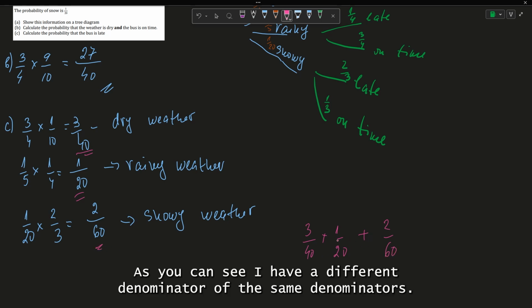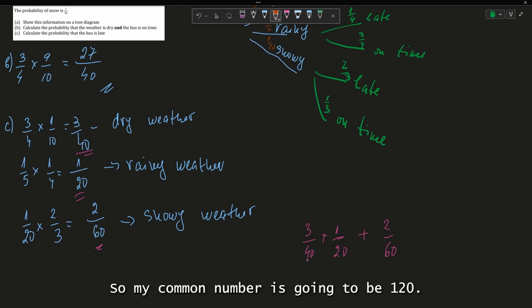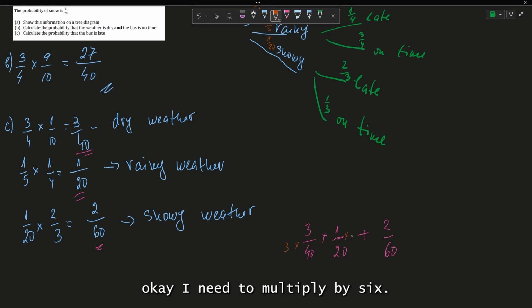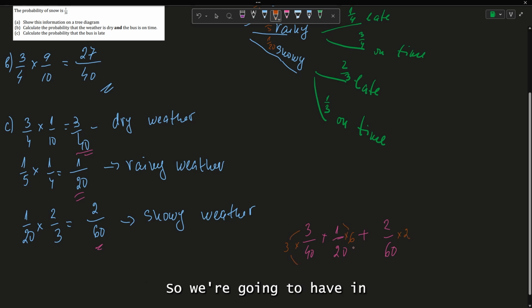As you can see, I have different denominators. I need to make them the same denominator. So my common number is going to be 120. To have 120 here, I need to multiply by 3. Here I need to multiply by 6. And here I need to multiply by 2. So we're going to have 120 in all three numbers.